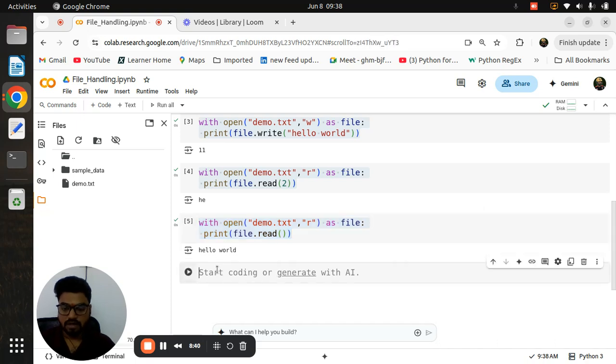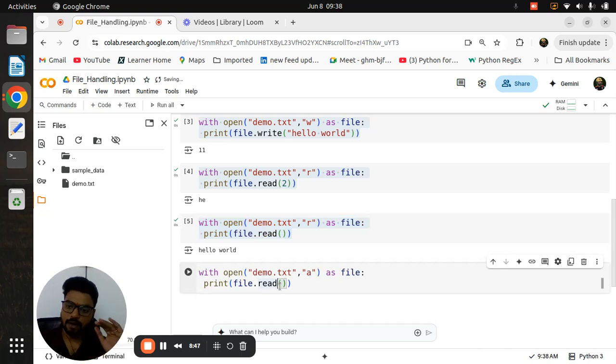Now the most important thing comes into the picture. Now we will learn the append mode. Again, I am using the append mode. In append mode, you definitely can't read a file. Append means basically adding. We already covered in lists what the append method is. It adds the element at the last. In a similar way, append mode also does the same thing. It adds data at the end of the file.